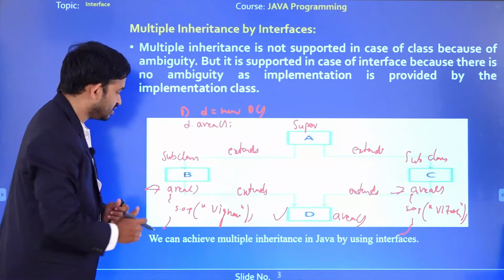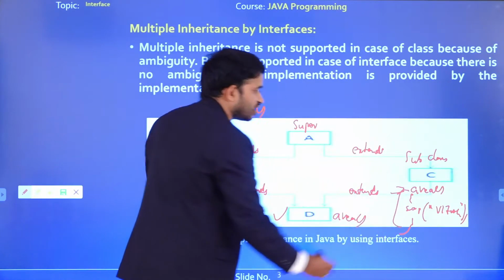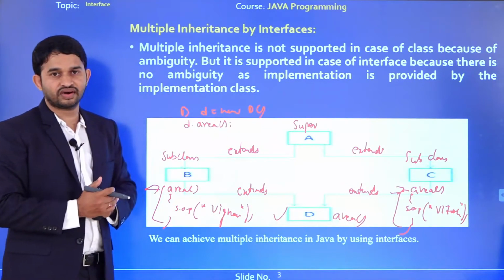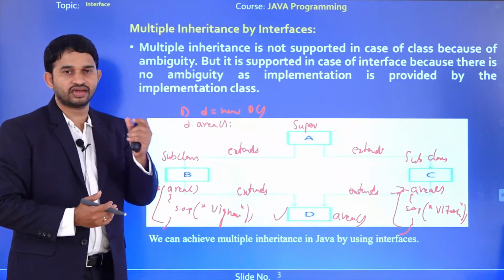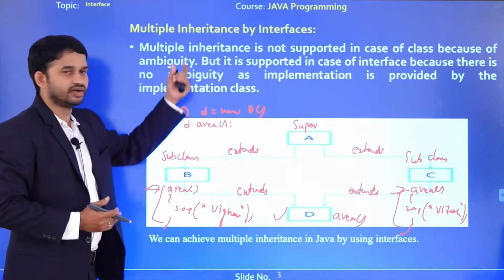The reason is the class follows implementation in both cases. Whereas if we are using an interface, we are not going for implementation. We are only declaring the particular method, like an abstract class. So that is the reason we go for interface.